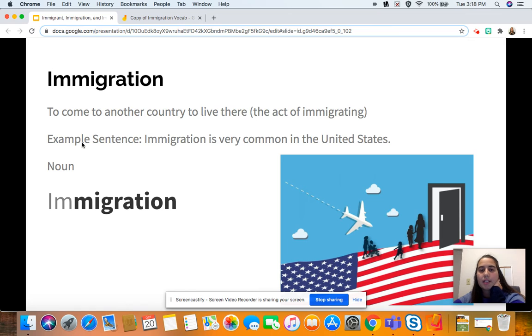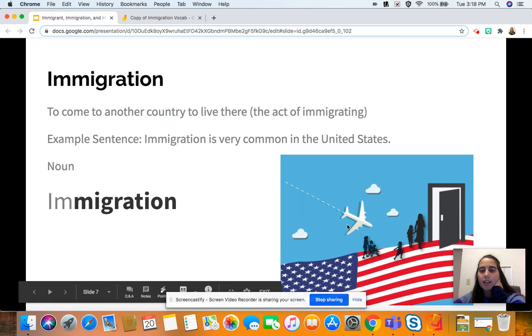An example sentence is, immigration is very common in the United States. A lot of people come here to live here. Immigration is also a noun. Let's look at this picture. Here, I think this reminds me of the word immigration because we have the flag of the United States, and it looks like the plane and the people are coming to the door to enter into the United States. They're coming here.